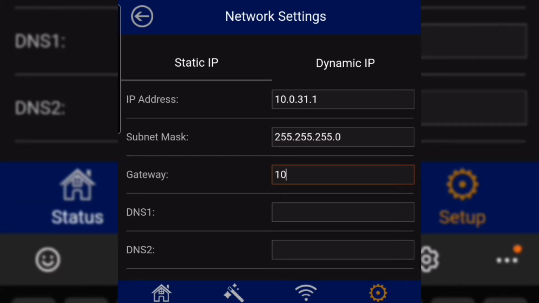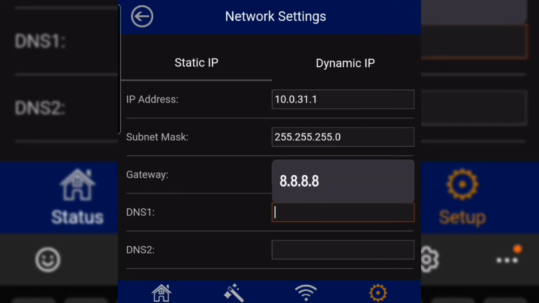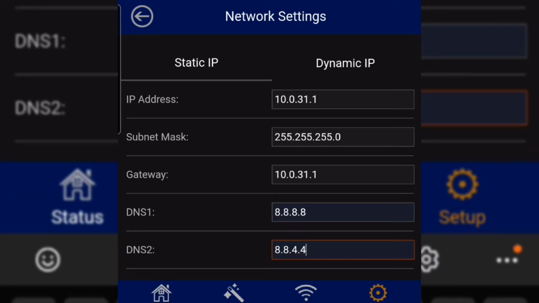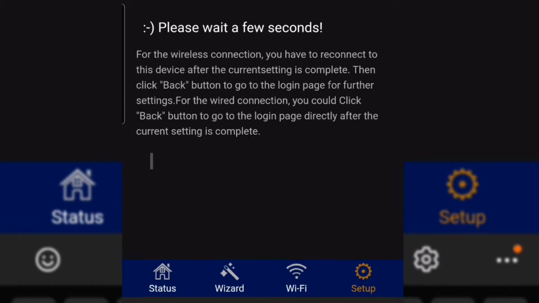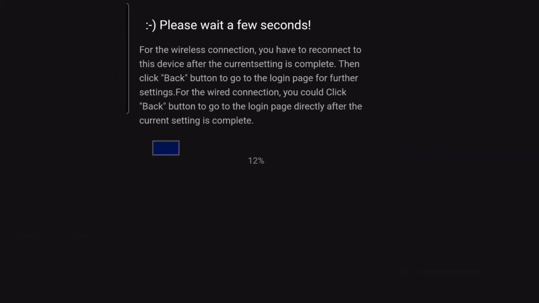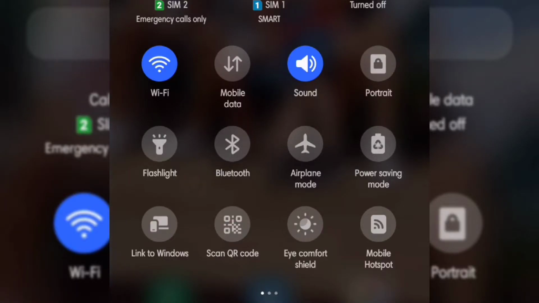The gateway is the IP address of your Vendo, 10.0.31.1. Google DNS 8.8.8.8 and 8.8.4.4. After you save it, wait for 1-3 minutes, depending on your antenna speed. When it's done, you're all set.